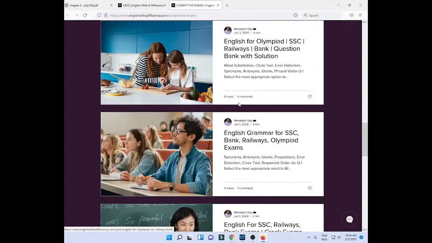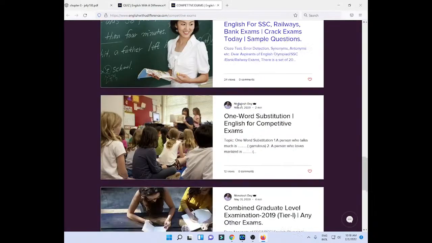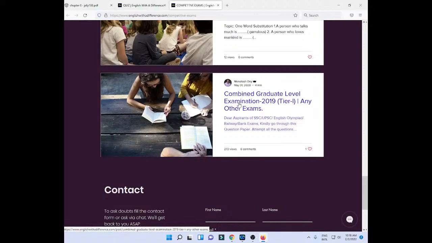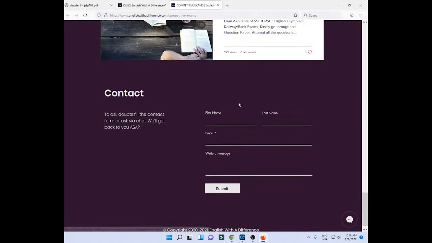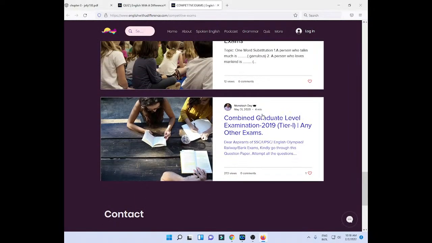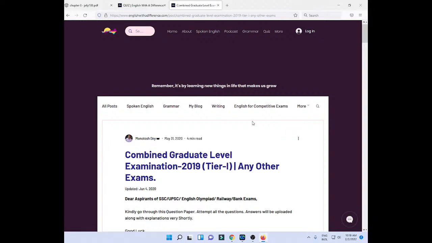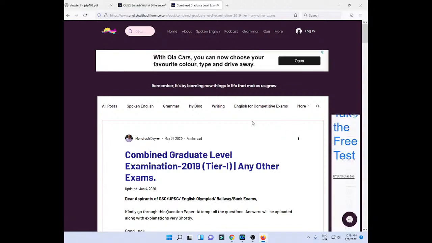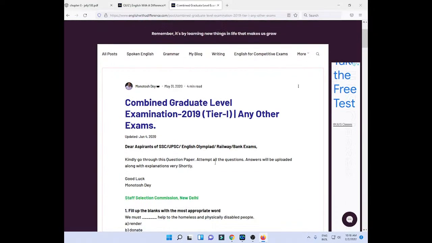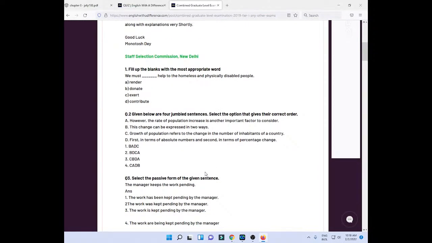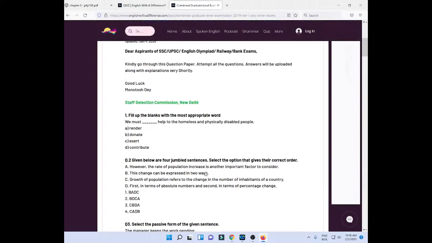So dear students, you can always refer to this for the questions and all that. Because ultimately you have to write tests in future, so you need to always refer to all this.